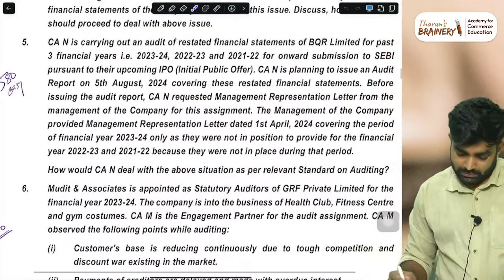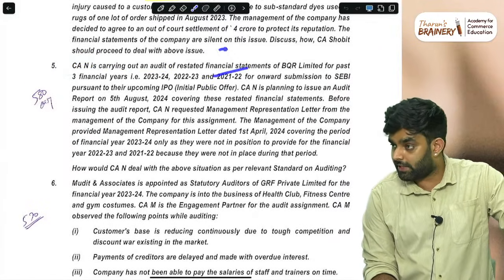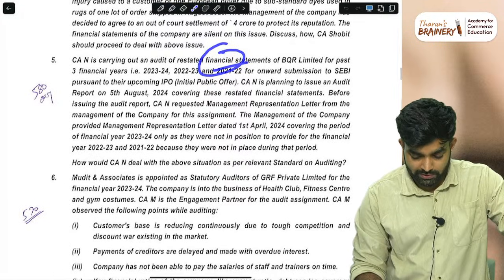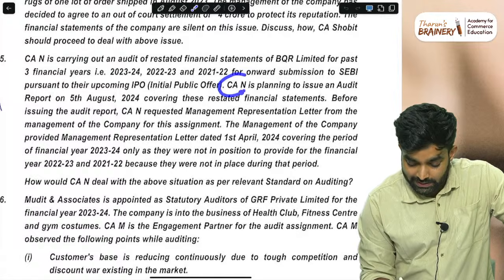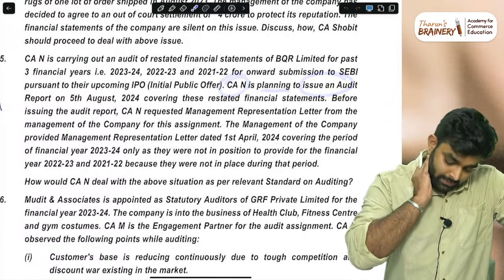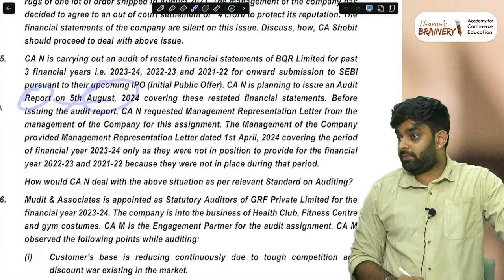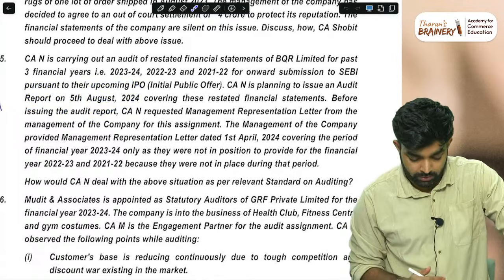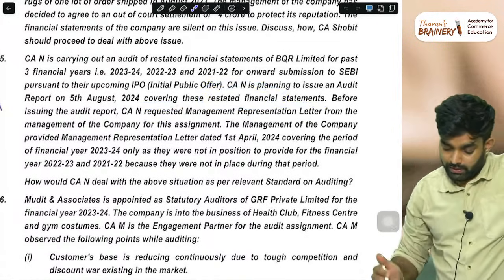A CA is carrying out an audit of restated financial statements, normally restated financial statements covering three years. The CA is planning to issue the audit report on 5th August 2024, covering these restated financial statements.